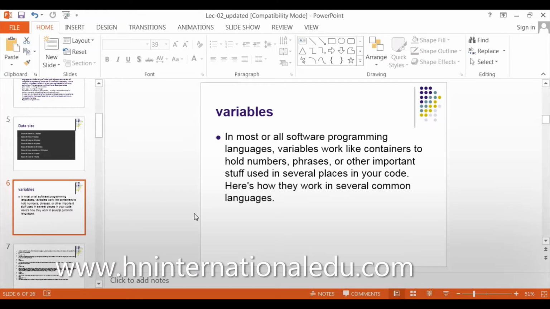The jars are of certain length and certain width. The kitchen jars are estimated. They don't know how much amount you will put in them. They are of random sizes. You can take the big one, the small one. Same is with variables.